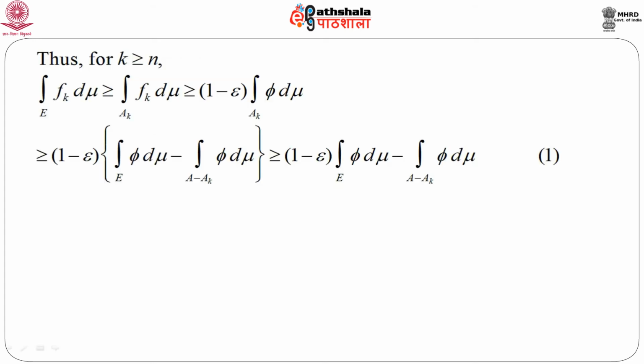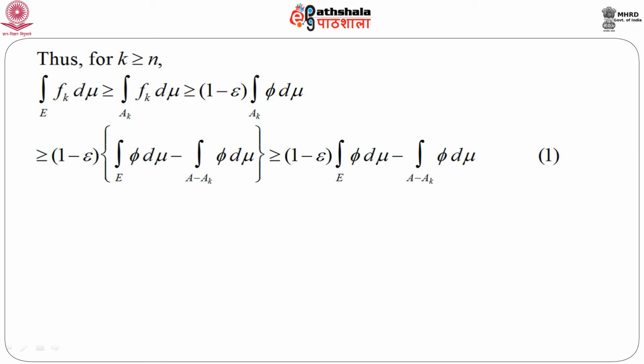Then for k greater than or equal to n, we start with the integral over E of f_k dμ, which is greater than or equal to the integral over A_k of f_k dμ. Now, if we replace this using the construction of A_k, we can immediately get that this is greater than or equal to (1 minus epsilon) times the integral over A_k of φ dμ, which is again greater than or equal to (1 minus epsilon) times the integral over E of φ dμ minus the integral over A minus A_k of φ dμ.